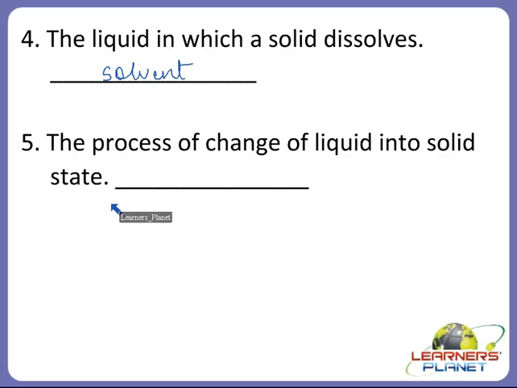So water is converted into ice. That means there is a change of liquid into solid state. So what is this process called? Yes, it is called freezing.